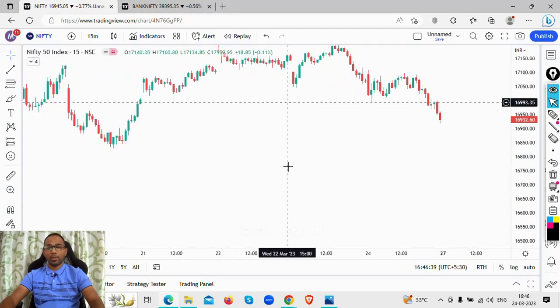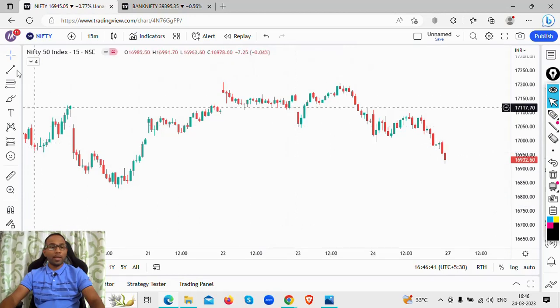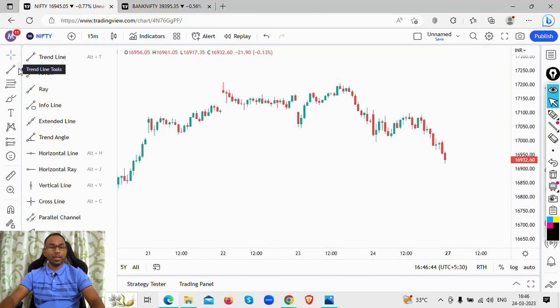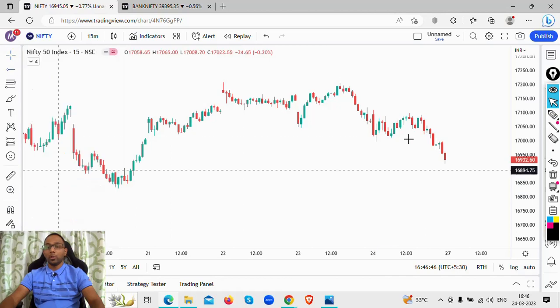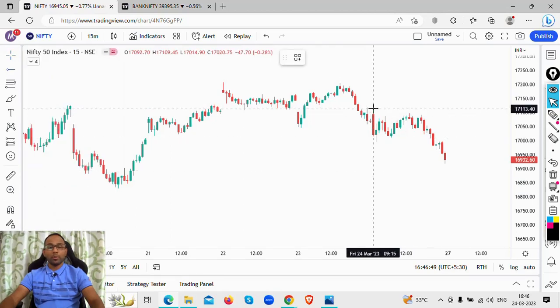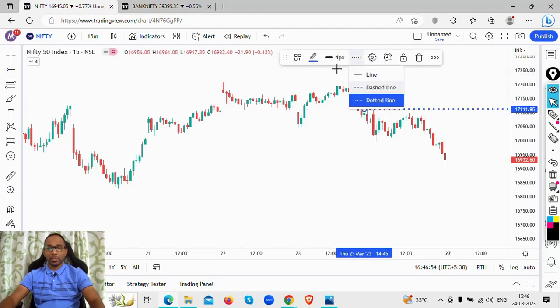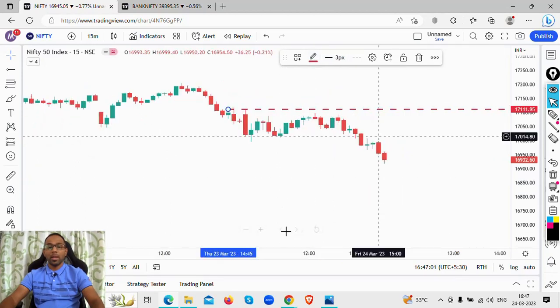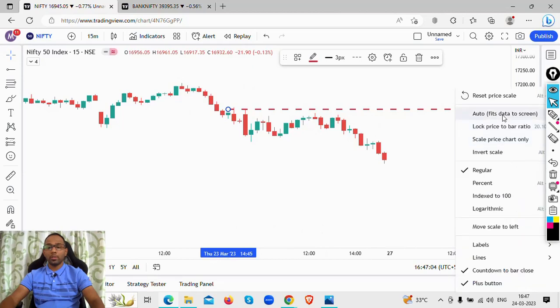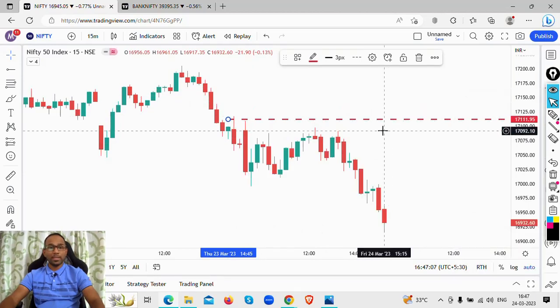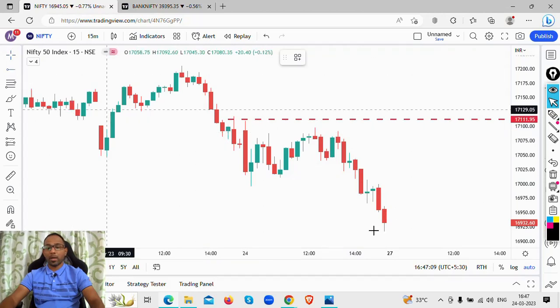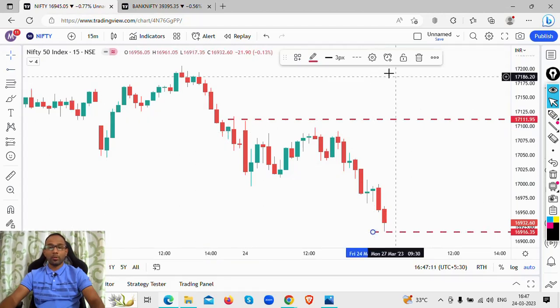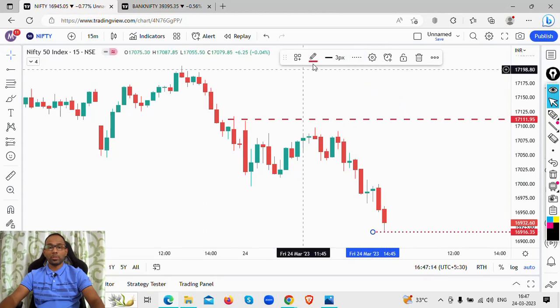What are we looking at? Now, I start by analyzing the Nifty and the Bank Nifty by marking the high and the low. The high on Nifty today was 17,109, so I'll mark that level with a red dash line. That's the Nifty high in today's session. And what was the Nifty low in today's session? The Nifty low was 16,917 level. I mark that level with a blue dotted line. So that's your Nifty low.